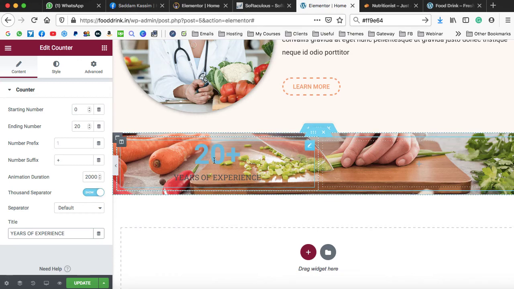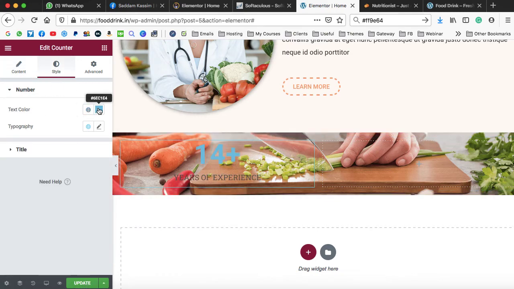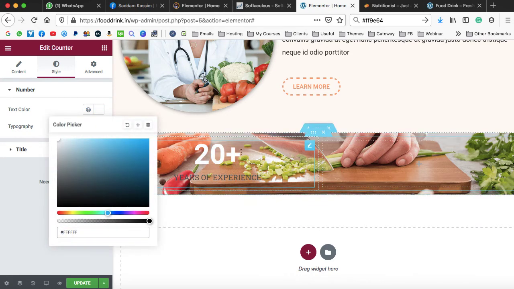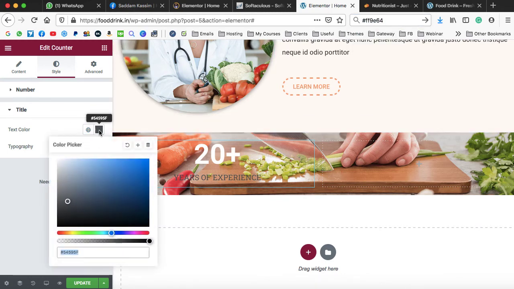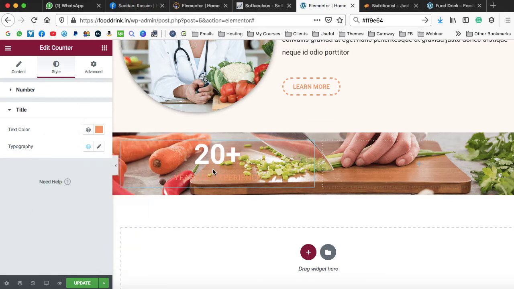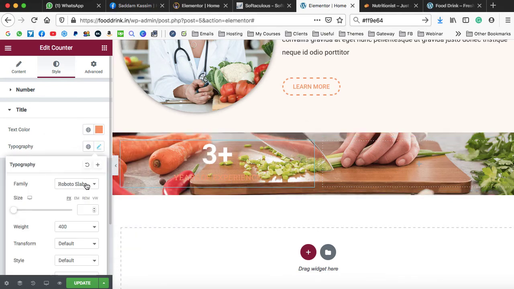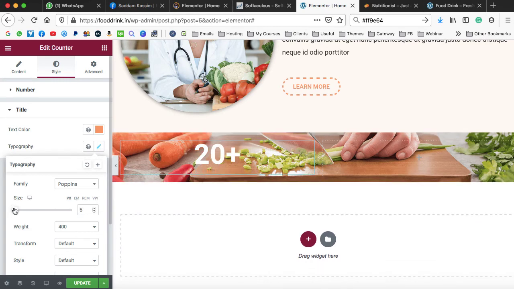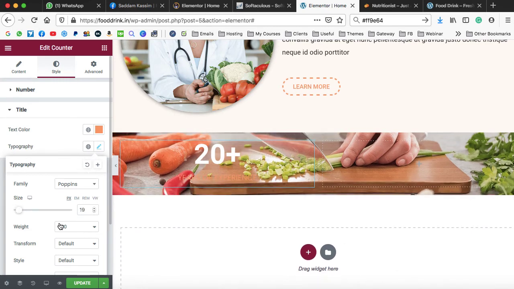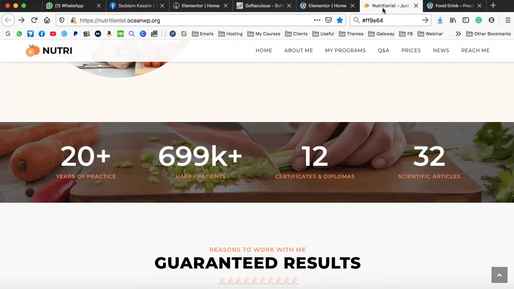Now it's time to change the font color and the rest of the things. So go on to the style. From here we can change the text color to white. Now it is better visible. And from here we can change the title color. So it is orange color. Copy it from here, then go on to text color, and that is the orange color. Let's change the typography. So we can put Poppins over here, and we can increase the font size as well, and let's make it bolder.